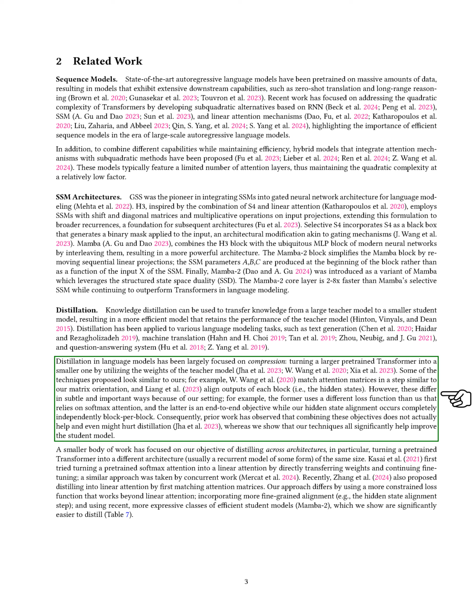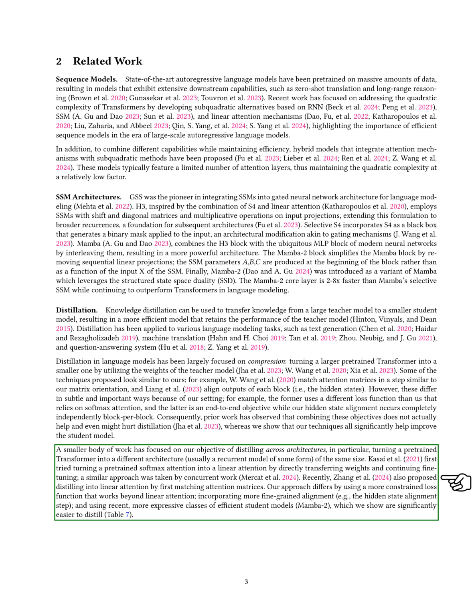model. A smaller number of studies have aimed at distilling across different architectures, particularly converting a pre-trained transformer into a similarly sized recurrent model. Some initial attempts involved transferring weights to create linear attention, while others matched attention matrices. Our method stands out by using a more constrained loss function, incorporating detailed alignment steps, and utilizing advanced efficient student models like Mamba 2, which we show are easier to distill.